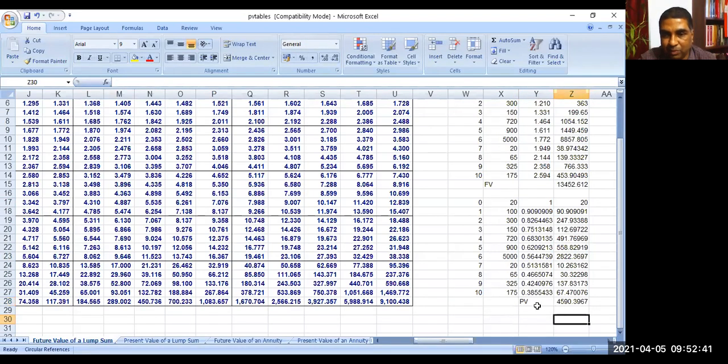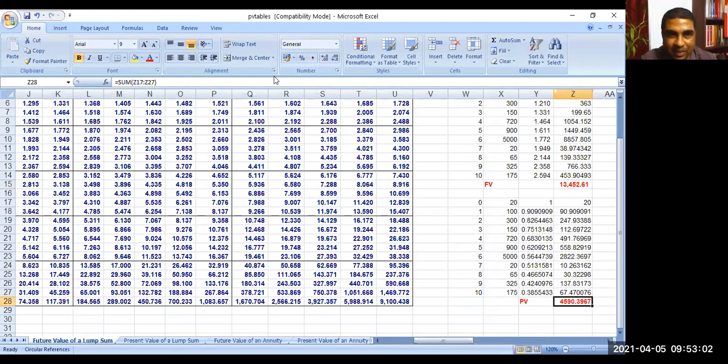Okay. So the present value of this cash flow is like this, and the future value of the cash flow is like this. You can see future value is 13,000 something and present value is 4,590. Is it clear to you? Yes, sir.